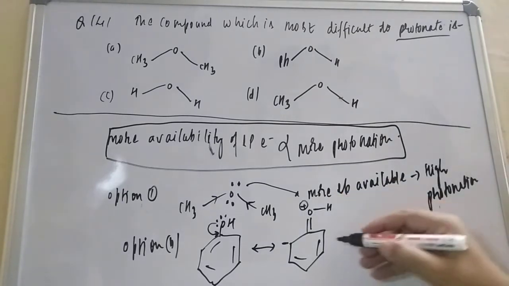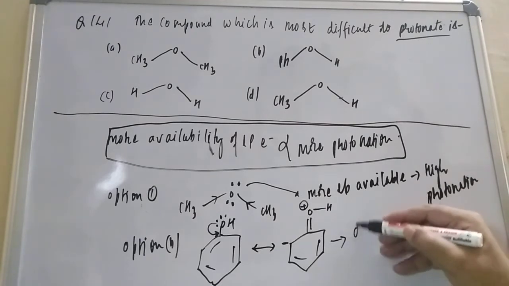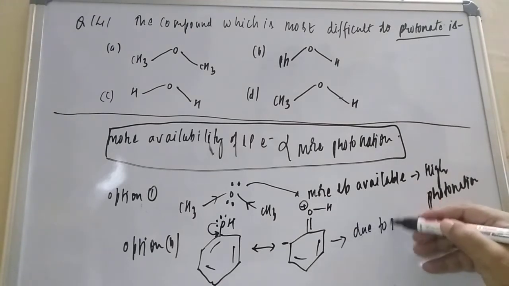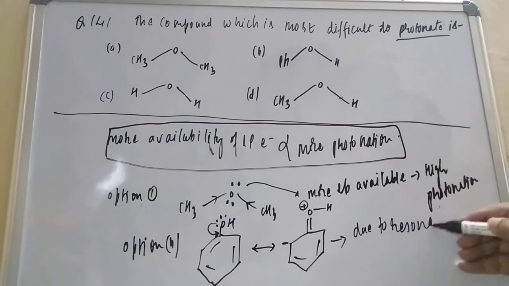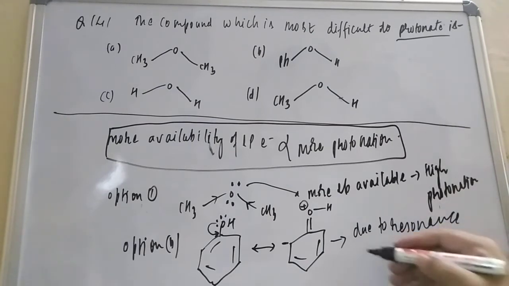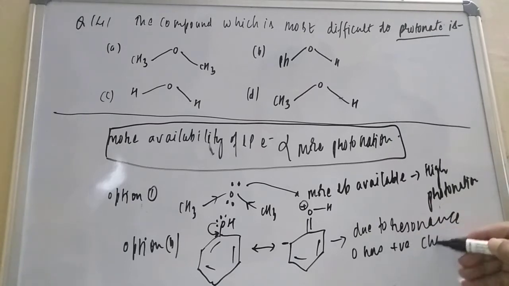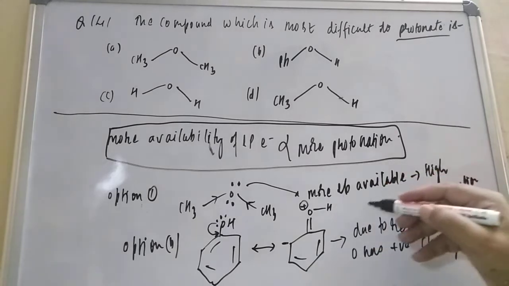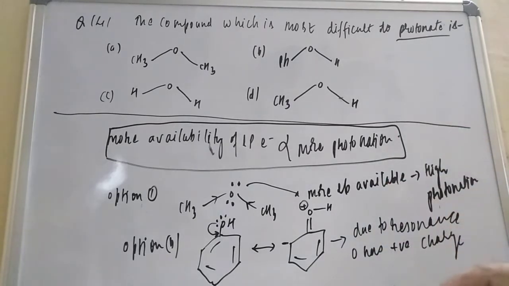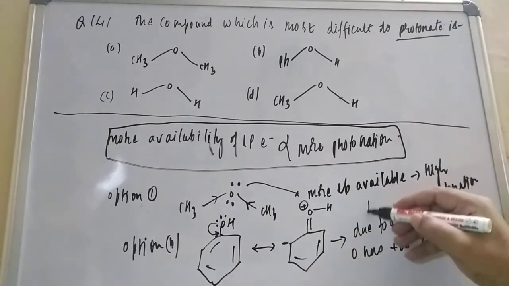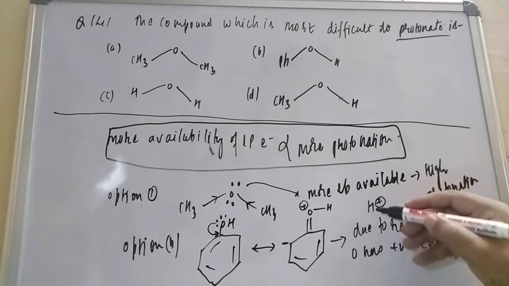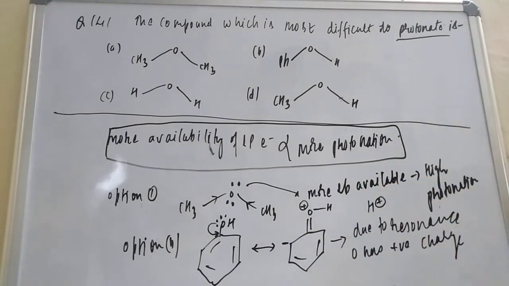So due to resonance, O has positive charge, so it cannot attack H plus. Protonation means attack of H plus, but because of this positive charge, no attack is possible.